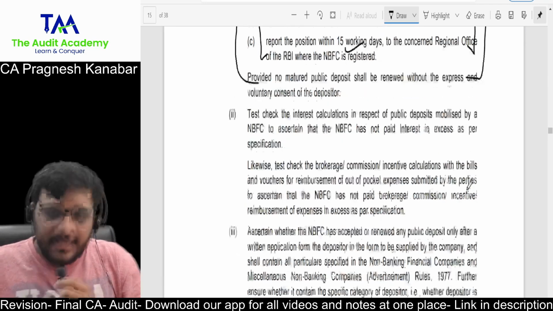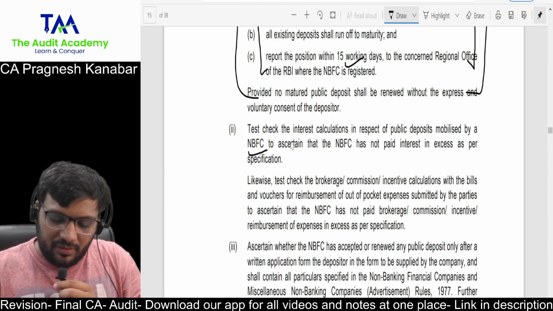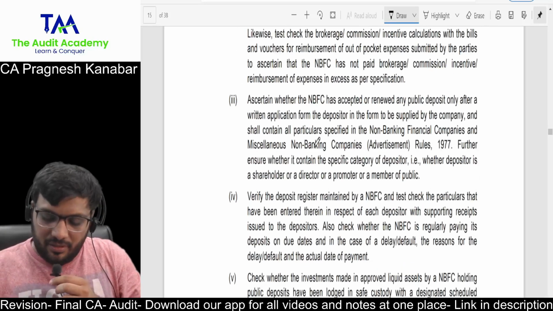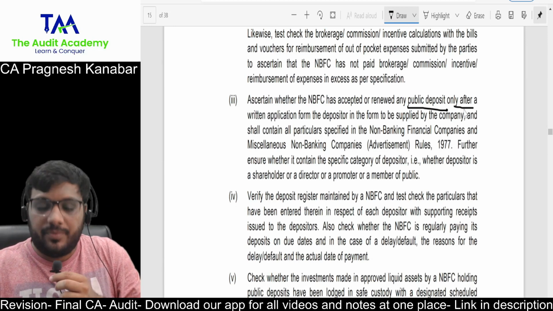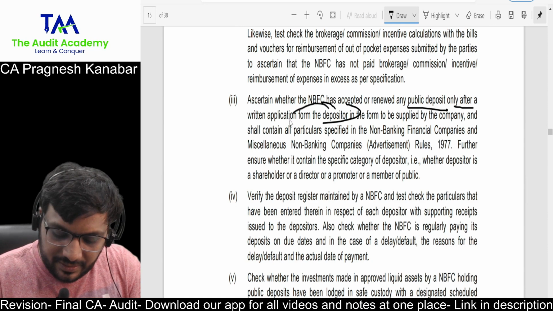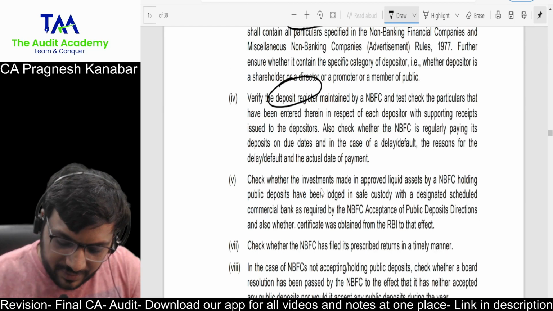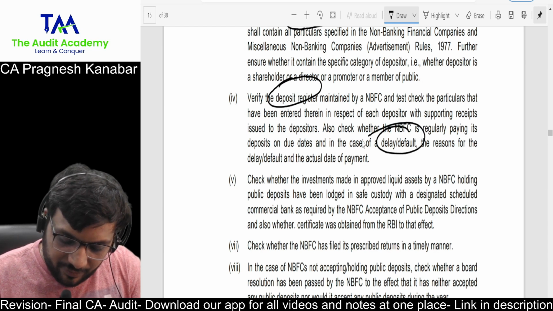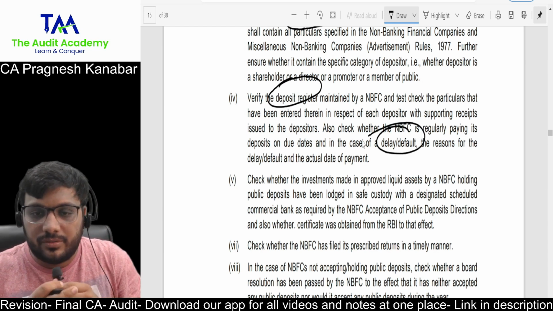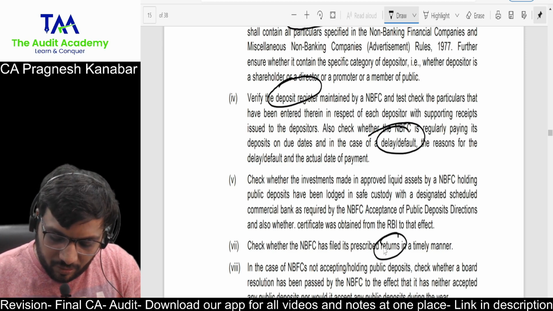Okay. Then if you're conducting an audit of NBFCs which are holding public deposits, obviously you'll have to test check the interest calculation. Then you'll have to check whether public deposit has been taken only after receiving a form from the depositor. These are all basic points. Then you have to check the deposit register maintained by NBFCs, whether there is a delay or default or not. For delay or default, there are separate comments required under CARO also. Correct. Okay. Then whatever returns are to be filed with RBI, whether they have filed them or not.